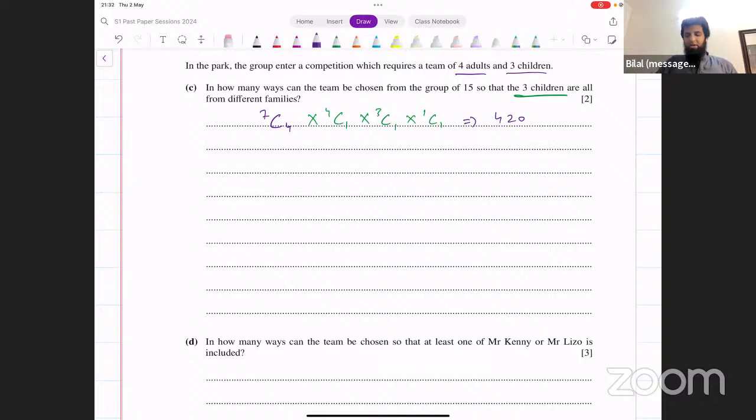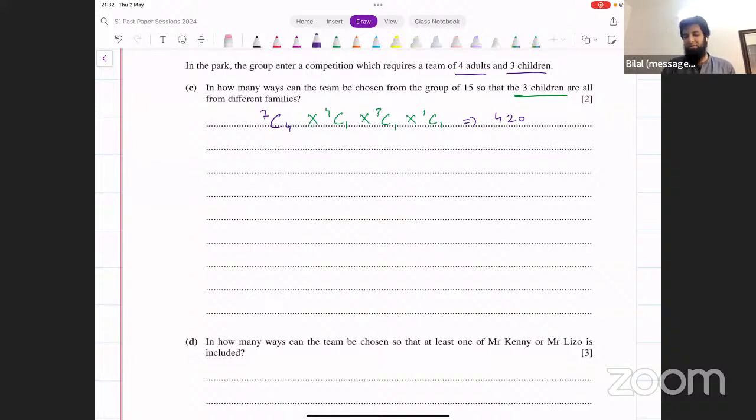Now one possibility is that we find the total and subtract from that the number of cases when we do not have any of them. Find the total number of selections, subtract from that the number of selections when Mr. Kenny and Mr. Lizo are both not selected.